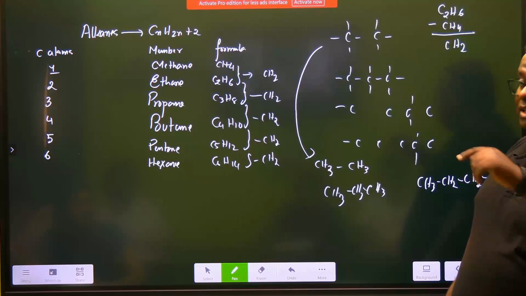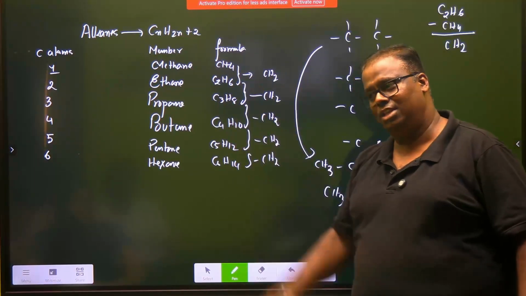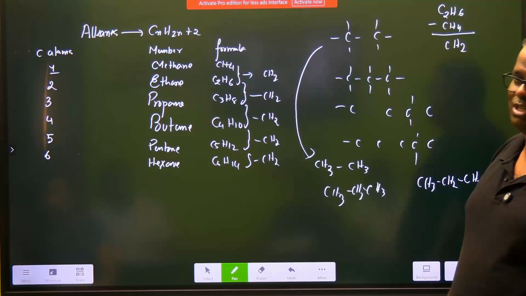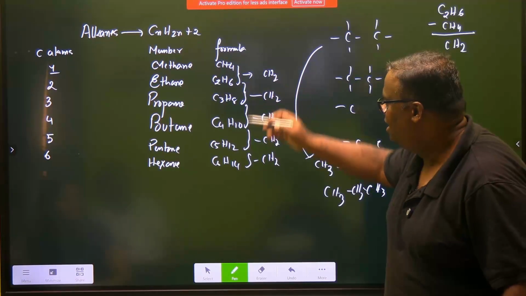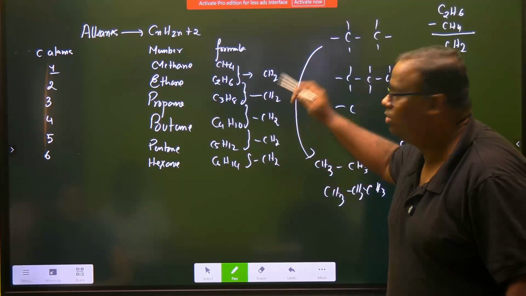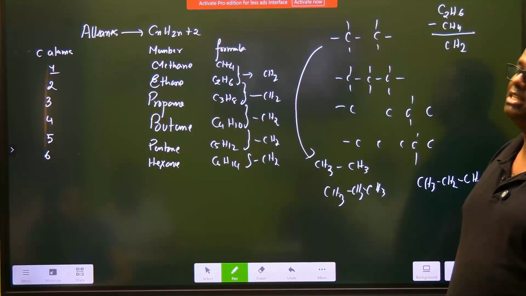Between methane and ethane, what is the difference? CH2. Between ethane and propane, CH2. Between methane and propane, 2 CH2 groups have to be inserted. Between ethane and say hexane, then 1, 2, 3 CH2 groups have to be inserted. That's it, what else is there to do? Go home and try it.